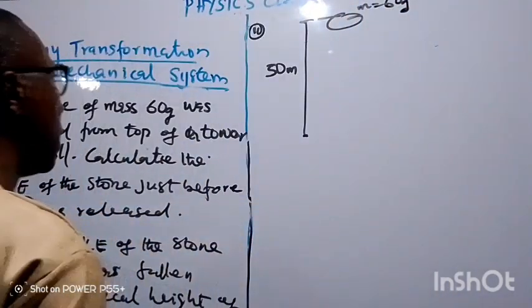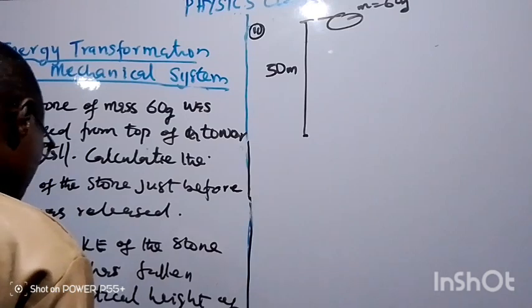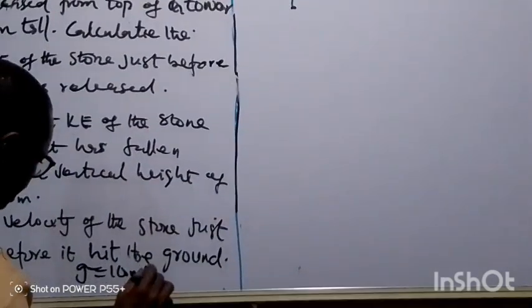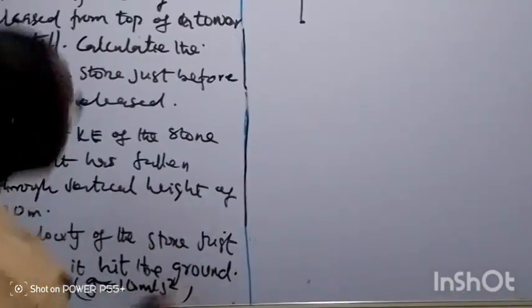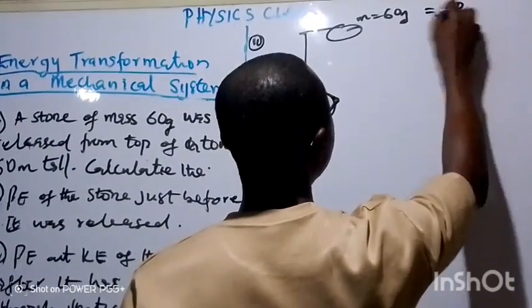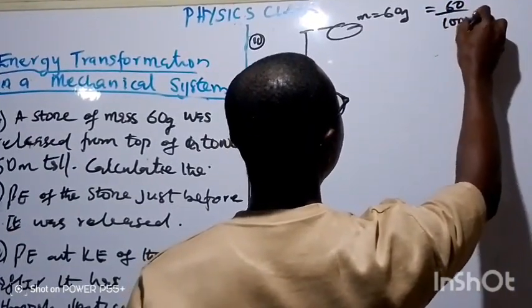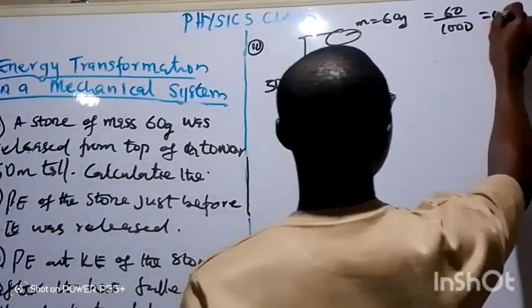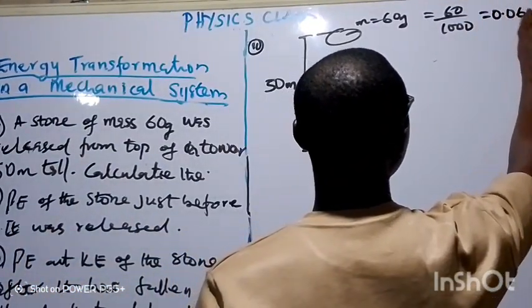Because of the other unit, which is meter, and g must be given also as 10 meters per second squared, we need to convert this also to kg. That's 60 divided by 1,000, and the answer will give us 0.06 kg.